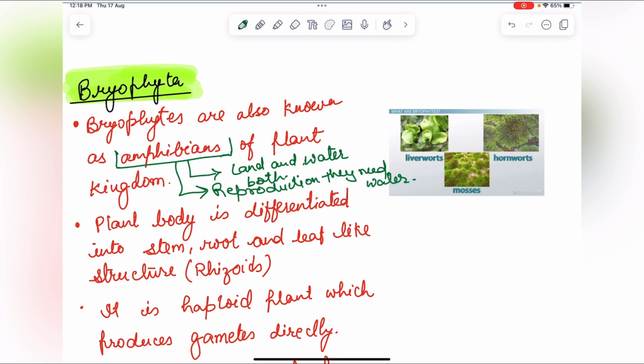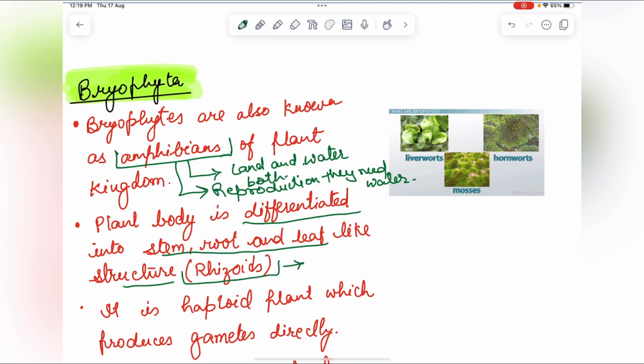The next point is the plant body is differentiated into stem, root and leaf like structures. This means true roots, stem and leaves are not present. Root like, stem like and leaf like structures are present, and these are called rhizoids.